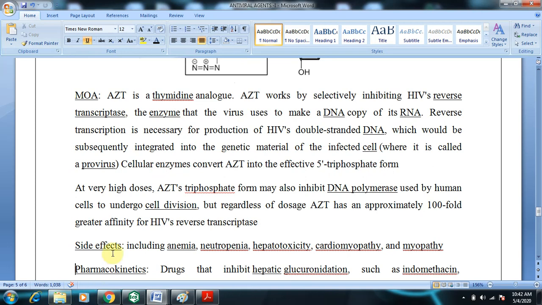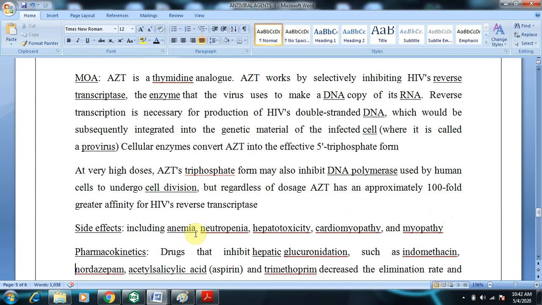At very high doses, the AZT triphosphate form may also inhibit DNA polymerases used by humans. So apart from virus inhibition, it may also affect some human cells. But the affinity for viral reverse transcriptase is 100-fold that of human reverse transcriptase, so the toxicity level will be less. The side effects include anemia, neutropenia, hepatotoxicity, cardiomyopathy and myopathy.